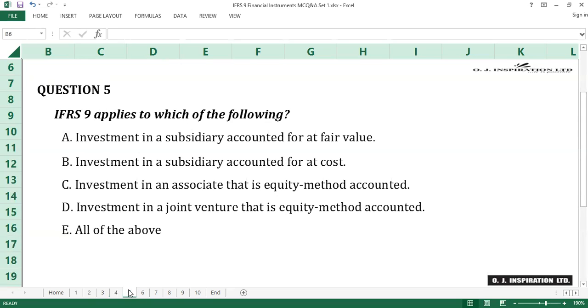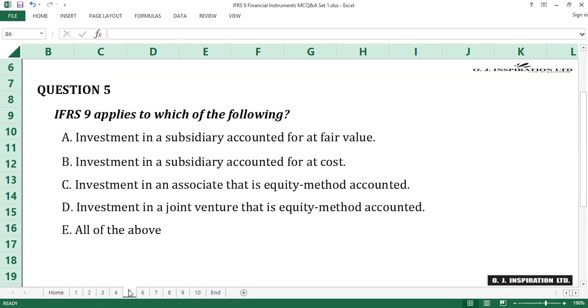Question number 5. The answer to question number 5 is A, investment in a subsidiary accounted for at fair value. IFRS 9 applies in some cases to interest in a subsidiary, associate, or joint venture where such interest is accounted for at fair value in line with IFRS 9.